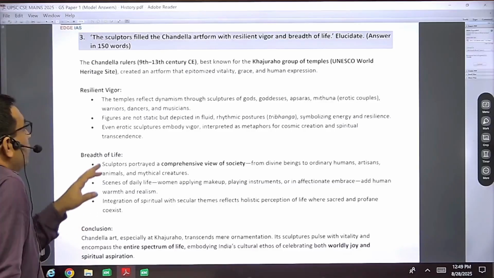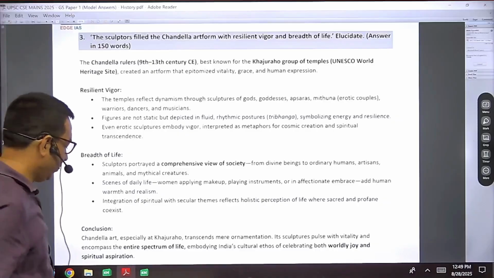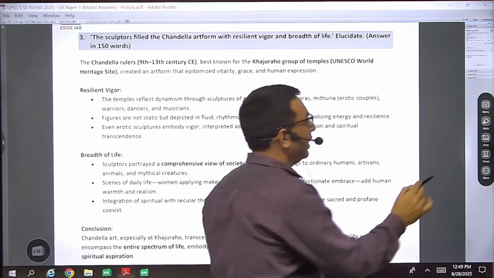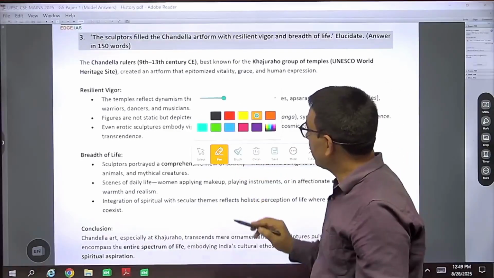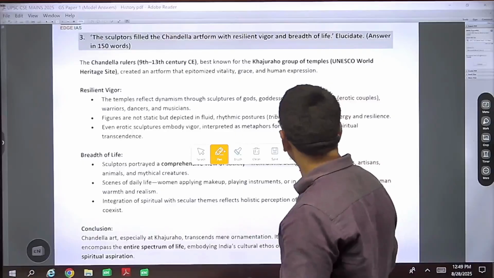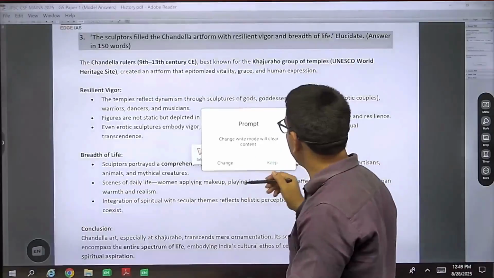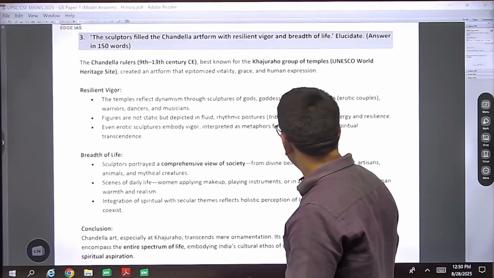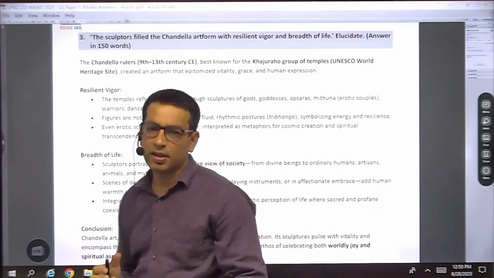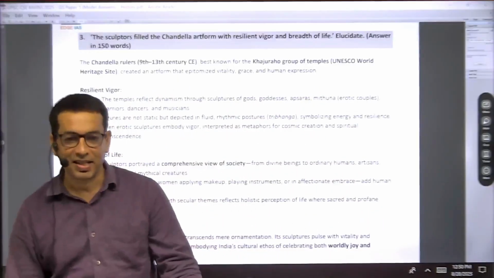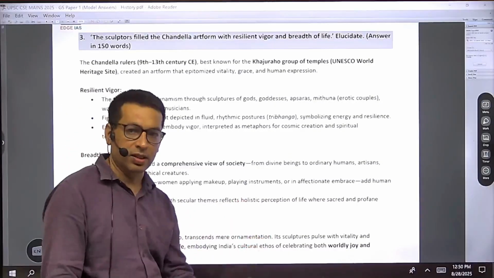And so the features are like, there is a resilient vigor here, because we find that they were always bringing so many dimensions, which could be religious dimensions, and also non-religious dimensions.